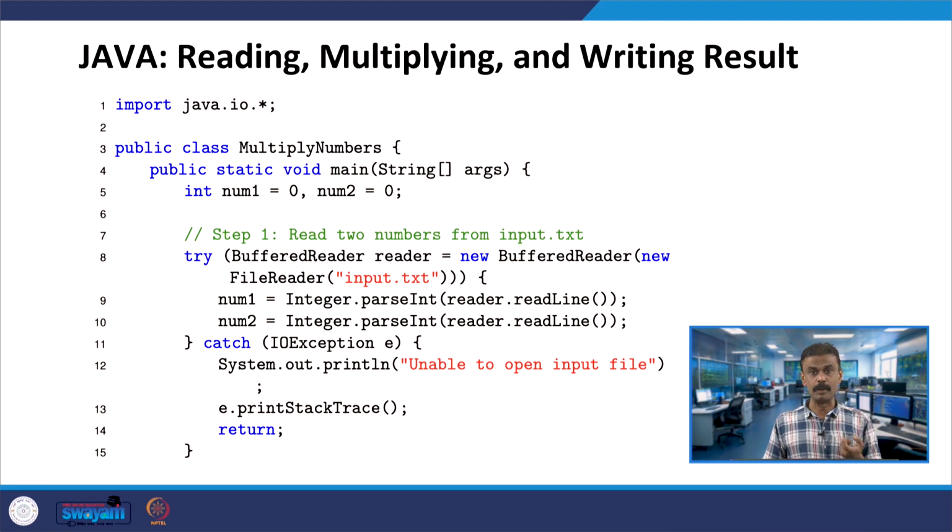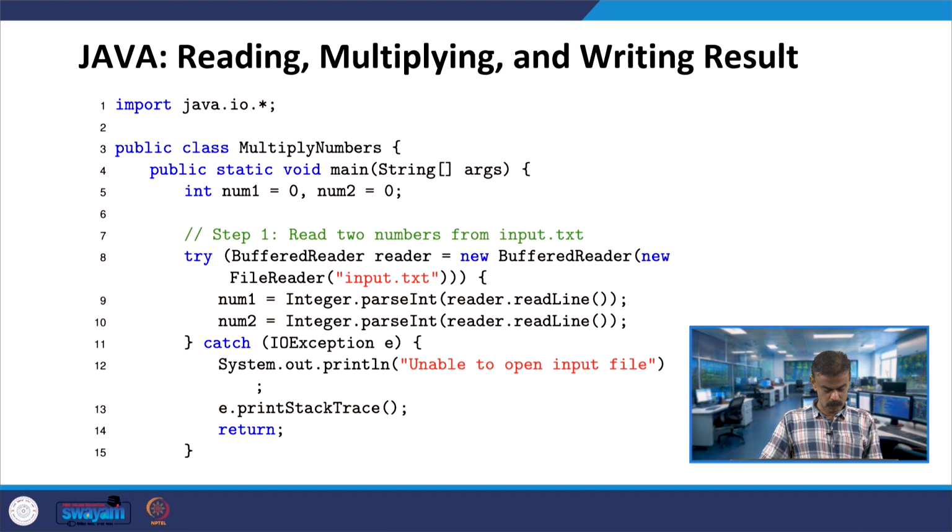Now you are taking two inputs, but from the file, so it is not like your usual one. Here you are using Integer.parseInt, and then you are reading from the line, let us say the first line 10, second line 5, correct. So, from the input.txt we have the two numbers. In case at line number 8 you are not able to read that input.txt file, or if it is not getting opened, then it will throw the exception. It will be handled from line number 12 to 13 and then you are returning, fine.